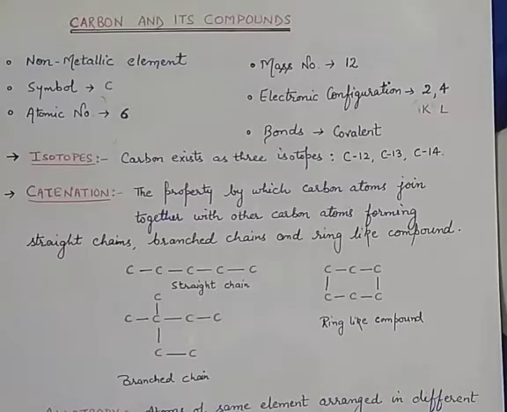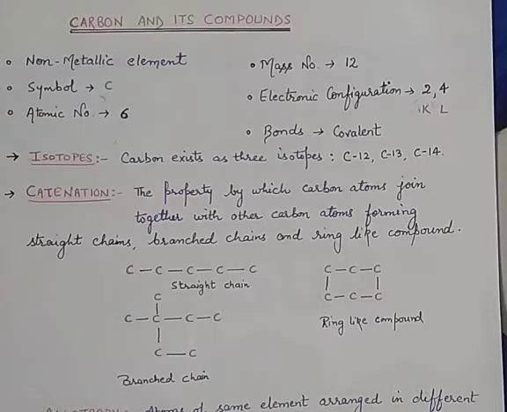Carbon and its compounds. Here we will discuss some properties of carbon. The first property of carbon is that it is a non-metallic element. As you all know, carbon is a non-metal having the symbol C, atomic number 6, and atomic mass 12. But atomic mass varies. It may be 13 and 14 also.